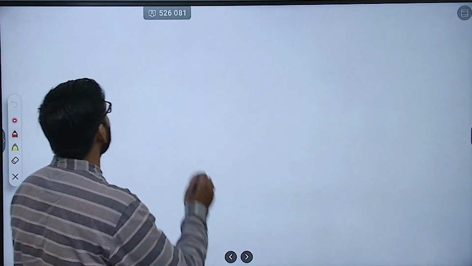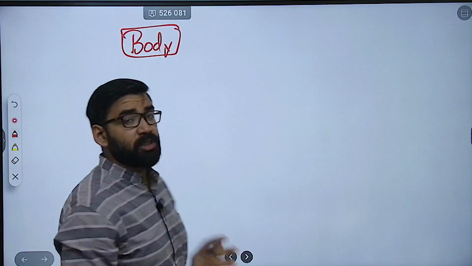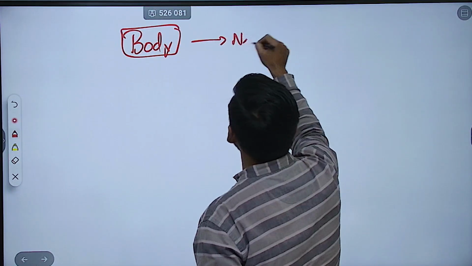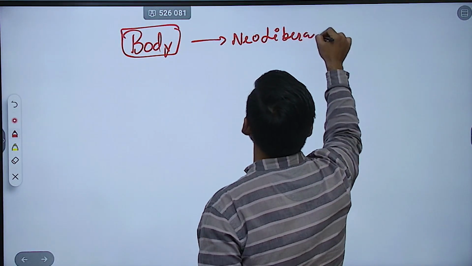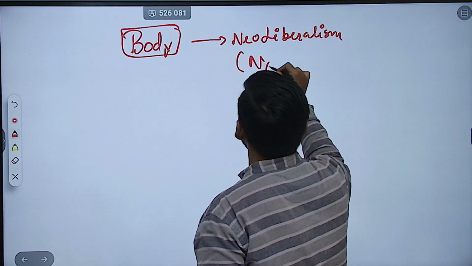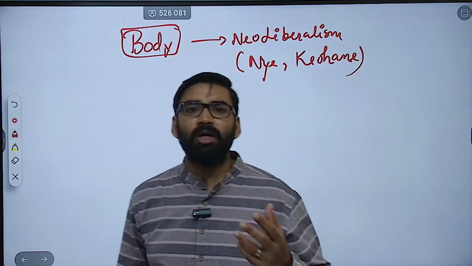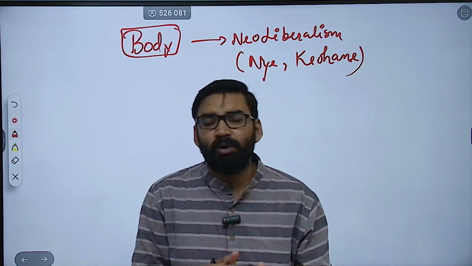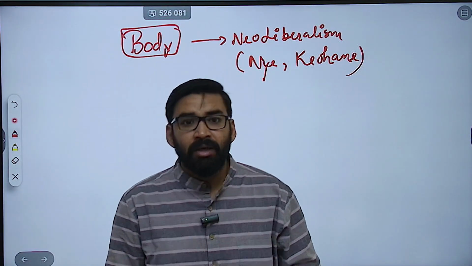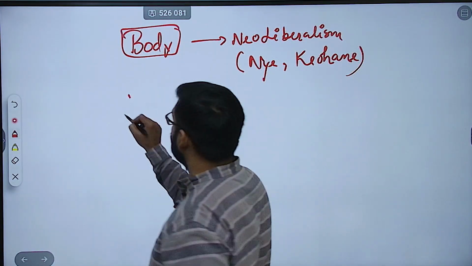Then how to write the body of the answer? Now body. This is the most important part. So in body of the answer, you can mention neoliberalism. Now, whenever we are going to write about neoliberalism, Joseph Nye and Keohane, two scholars are very important. Like they said, cooperation is possible under anarchy, institutions as well as interdependence should be there. Then the most important context that is asked in this question,